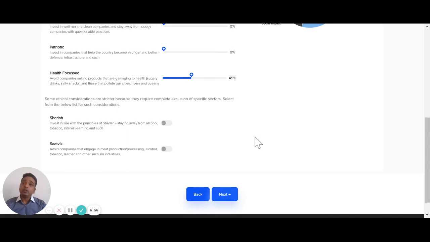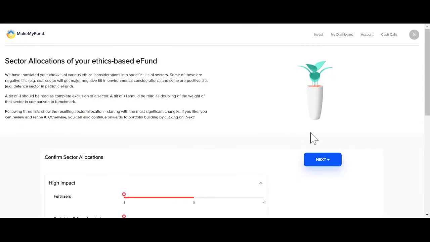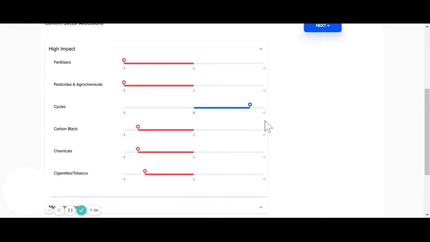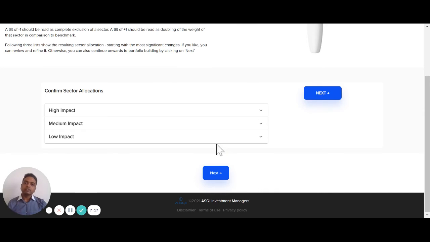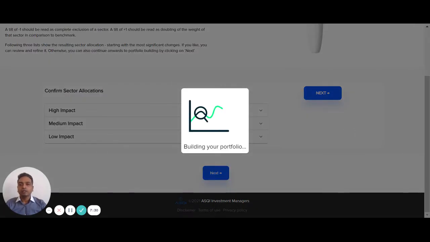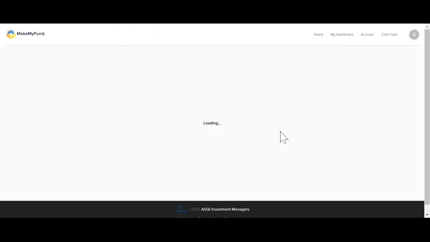Now, you don't have to take our word for what we call environmentally useful or what we call social impact company. You can choose to alter the weights of these sectors. So -1 here means no allocation, 0 means no variation from the benchmark weight, +1 means doubling of benchmark weight. So we list out here all the variations. If the sector is not listed here, that means it didn't have any variation on account of that specific factor. And when you go next, essentially it takes you to the same portfolio building and returns evaluation.